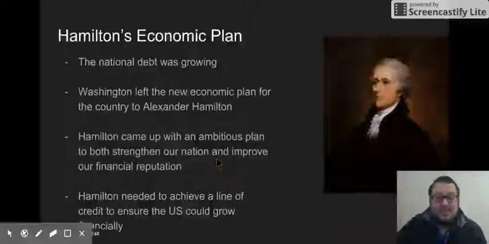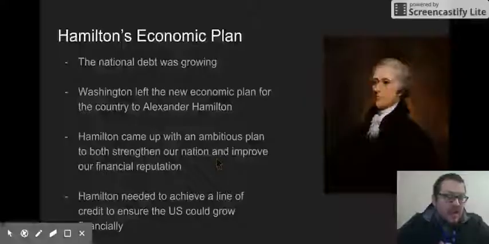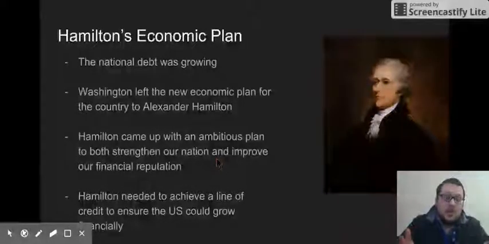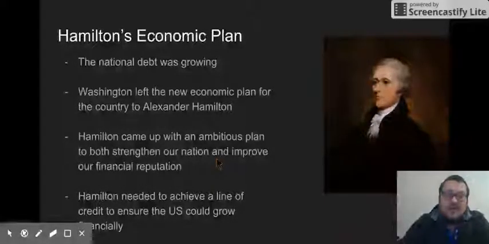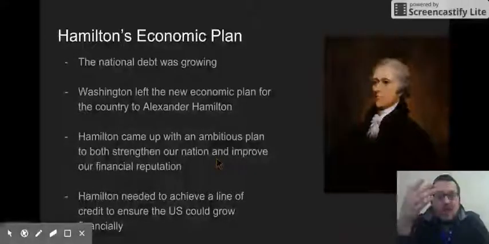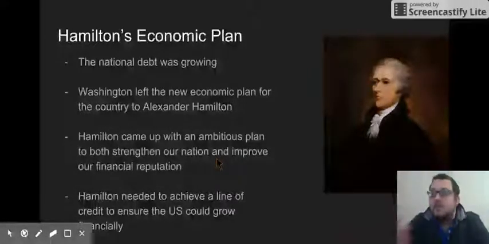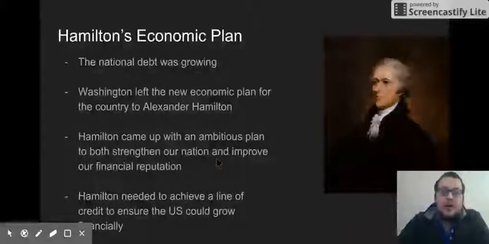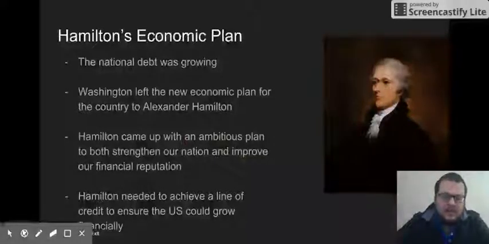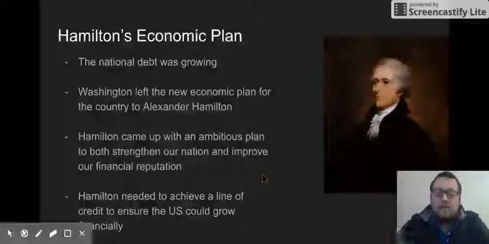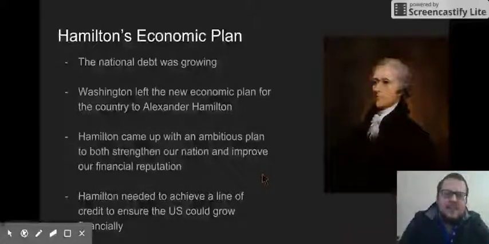We have Hamilton's economic plan. Alexander Hamilton is a genius in so many ways. Without Hamilton, we really don't get to exist as a country. He helps author the Constitution, and then when the new government forms, Hamilton is the one George Washington picks to be in charge of the economic plan. He's handpicked by George Washington. So Hamilton comes up with this plan, and it says right here, an ambitious plan to strengthen our country, make it stronger, and improve our financial reputation. I worded it as improve our credit score. That leads me to the next slide here.